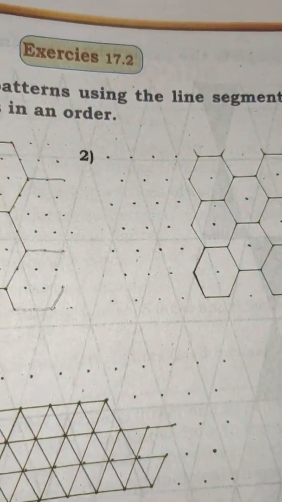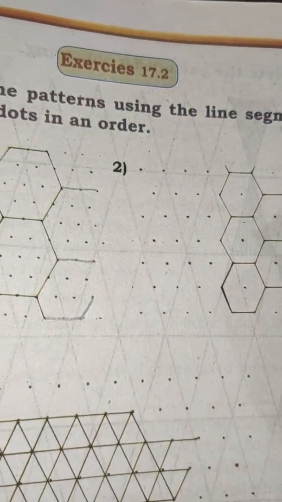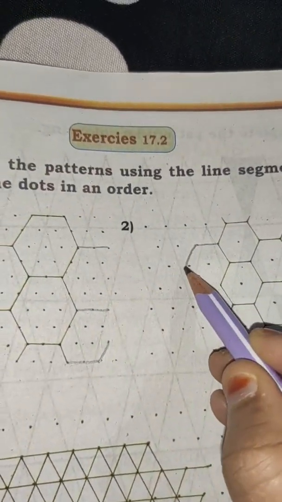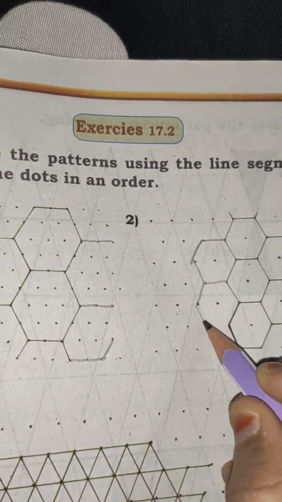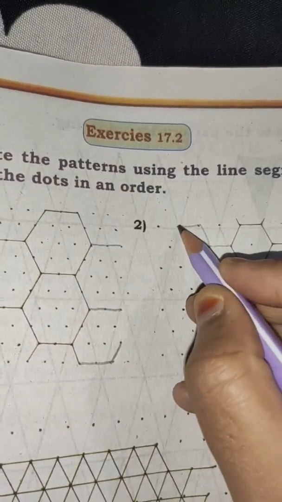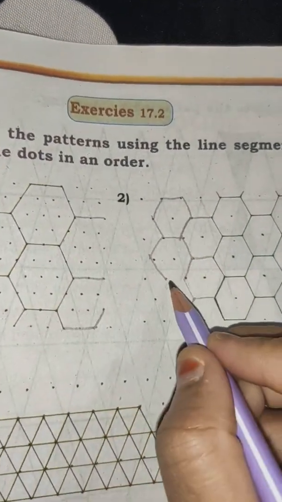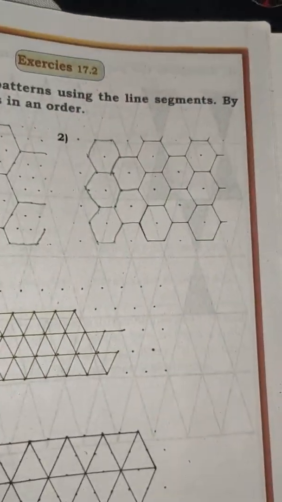Here you can make it easily. So see here, let's do it. Just follow me, children. Just see how I'm doing here. You can do it like this. Here I'm getting one pattern. See, I'm just continuing it, isn't it? In this way you can do it. So here we continued.